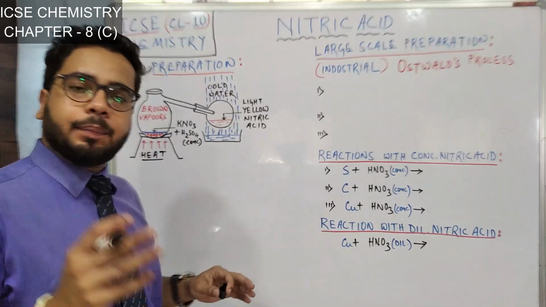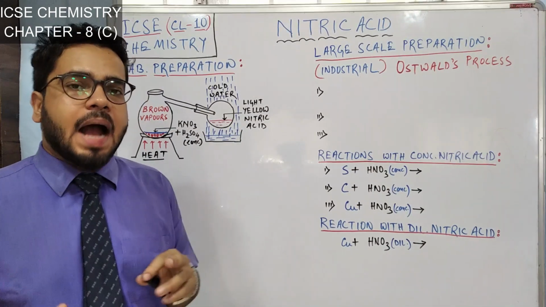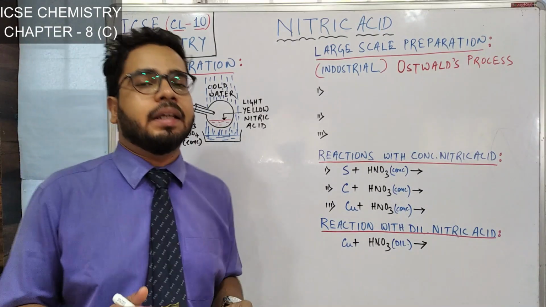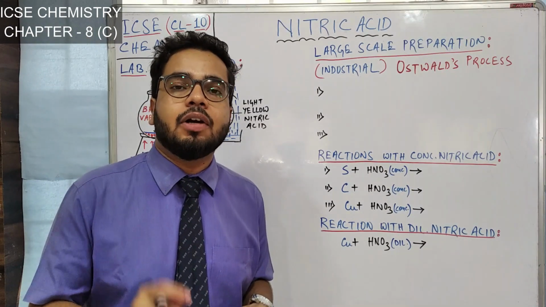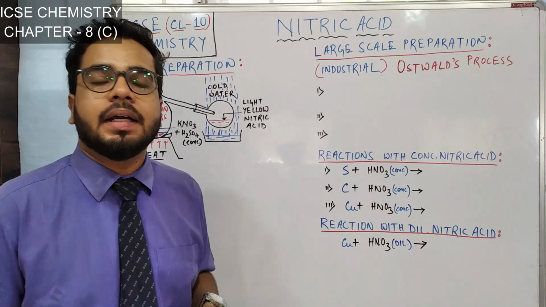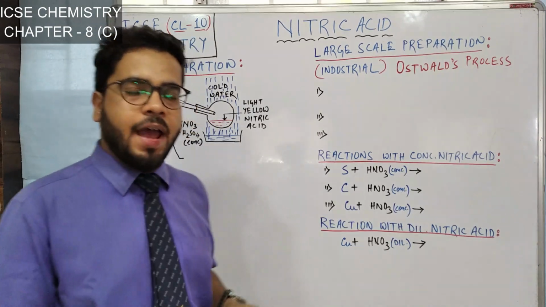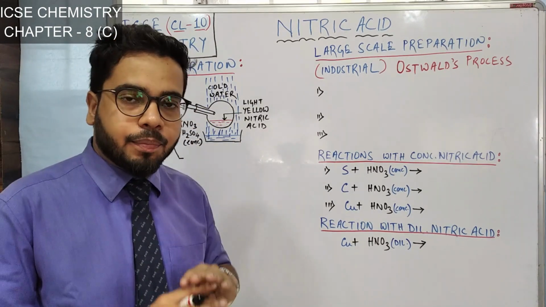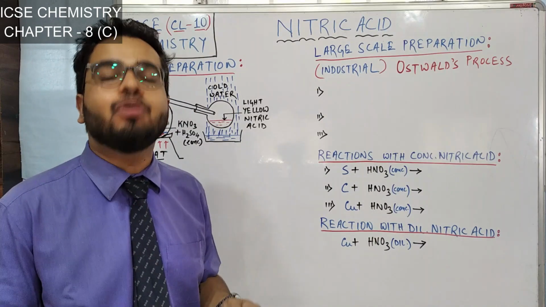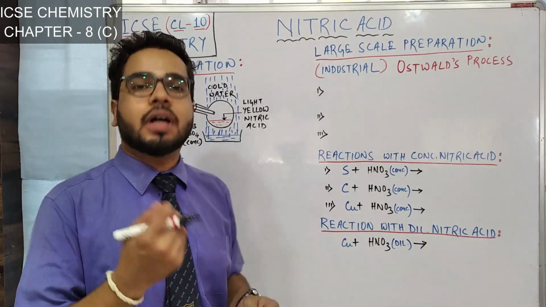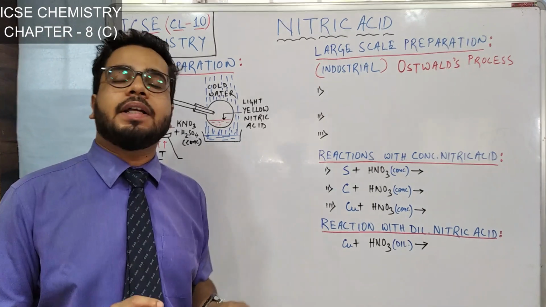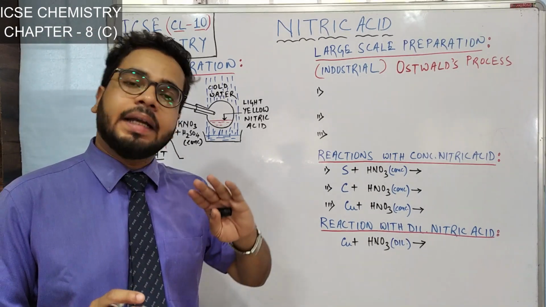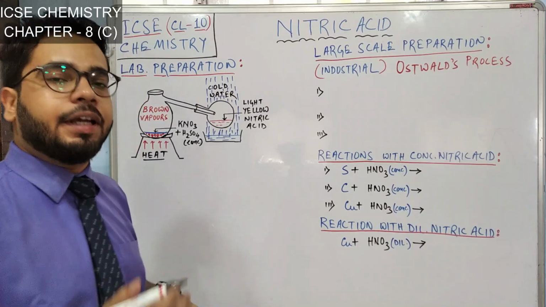To understand this concept, I will take you to class 9. There you have learnt about different types of chemical reaction. One type of reaction you have learned is the decomposition reaction, where one reactant is broken down, decomposed into two or more compounds or elements, right? So nitric acid at room temperature only, it decomposes. Let's see how it decomposes.